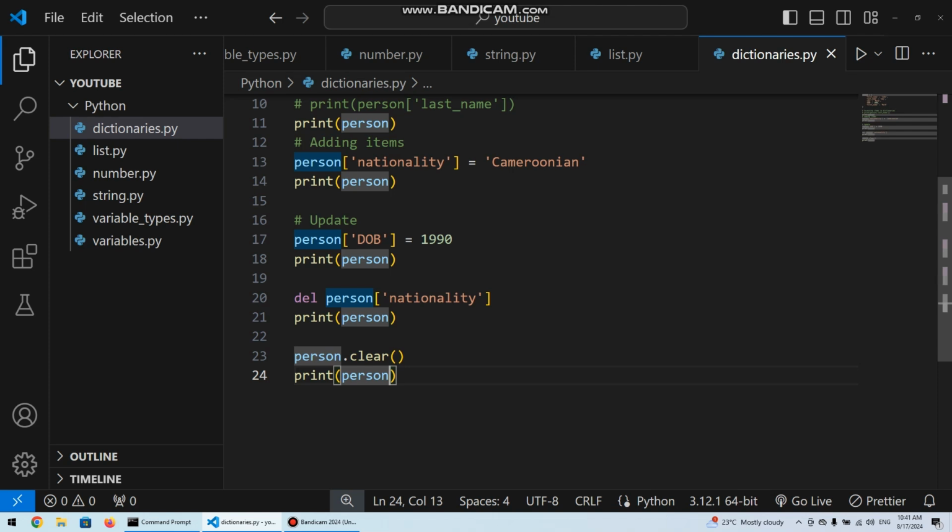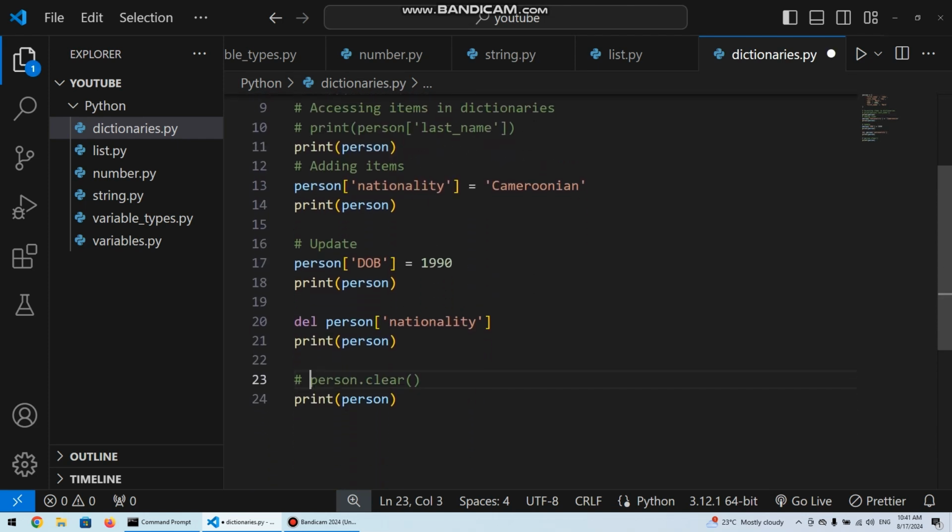There might be a situation where you want to clear the whole dictionary. Maybe you want to delete all the entries, all the key value pairs, and then add a new set of key value pairs. That's possible, you use something like clear. We are going to comment it out because we need the dictionary we created to do other things.